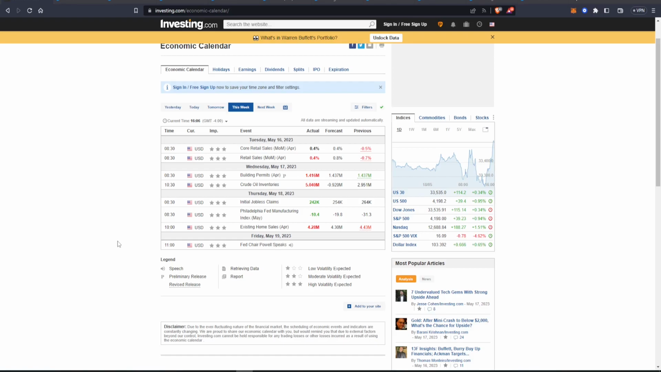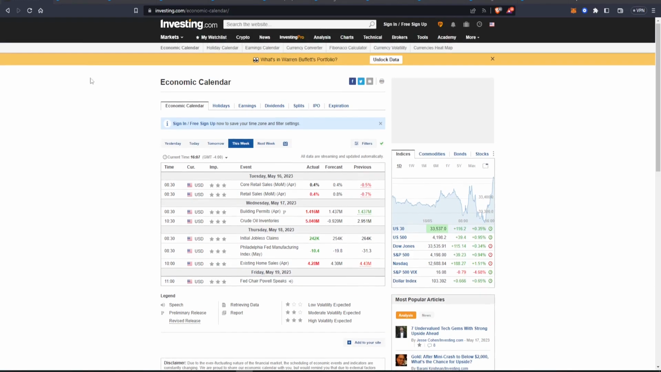Starting here on the economic data front, we did have initial jobless claims come in at 242,000 with 254,000 expected. We also got the Philadelphia Fed Manufacturing Index come in at negative 10.4 with negative 19.8 expected. And we also got existing home sales for April drop to 4.28 million with 4.3 million expected. And tomorrow, Friday, May 19th, we do get the Fed chair speaking.